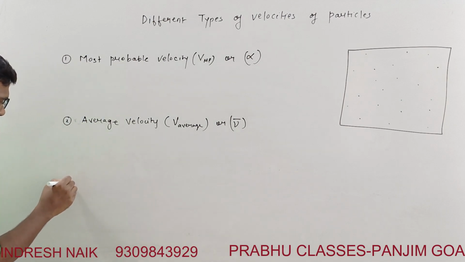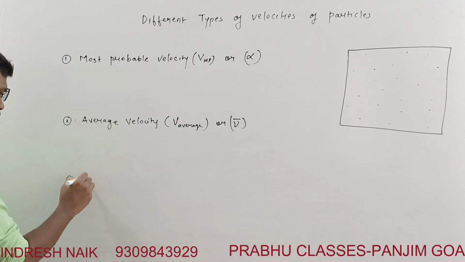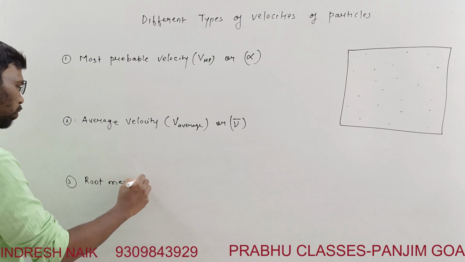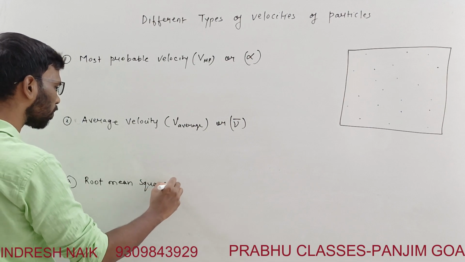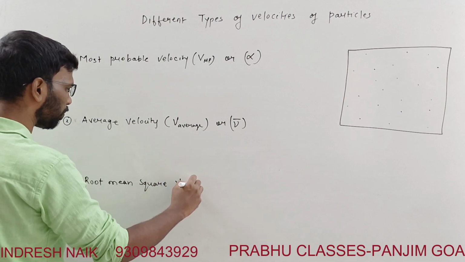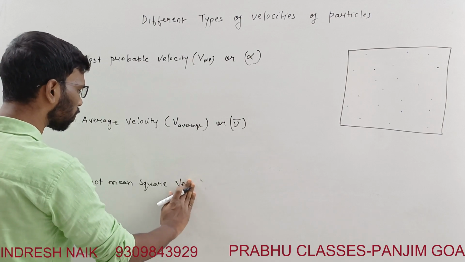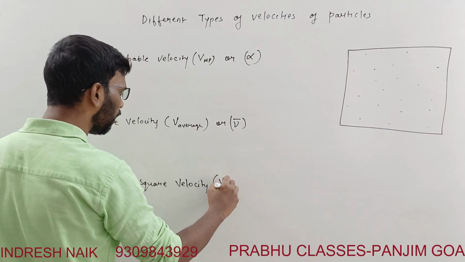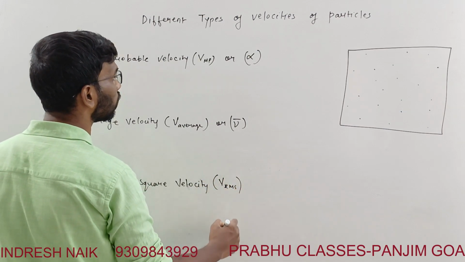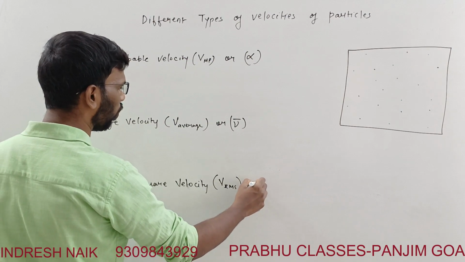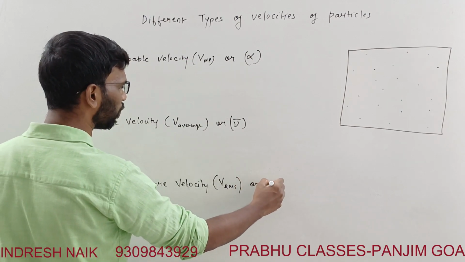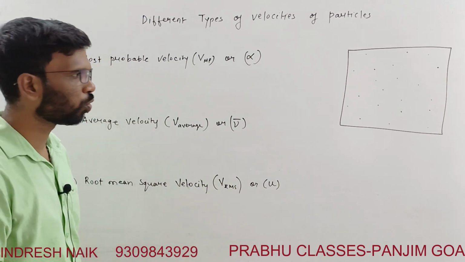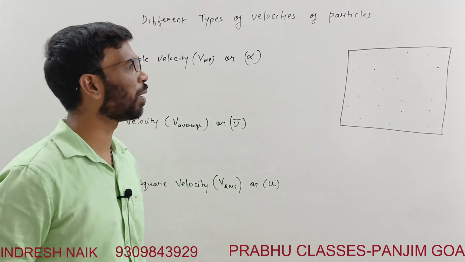And third, we'll write root mean square velocity. It is called VRMS, or the symbol over here will be just U. Any one of these. VRMS, root mean square. Now let us understand point by point.